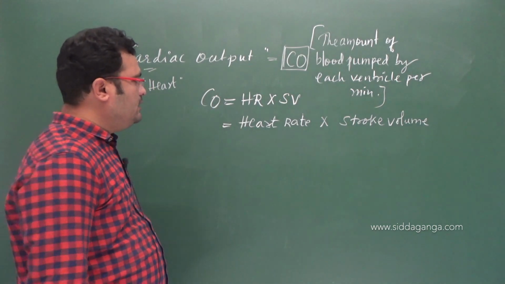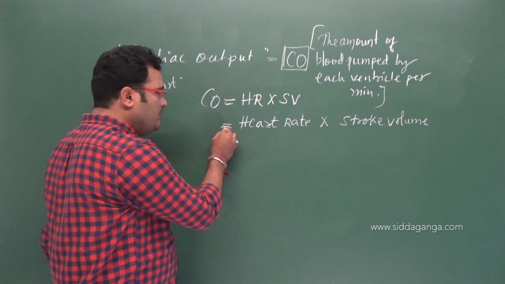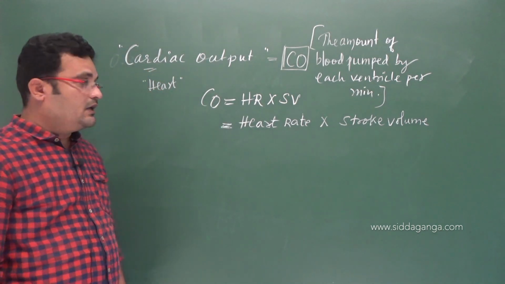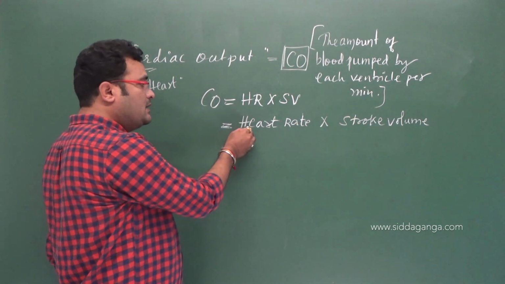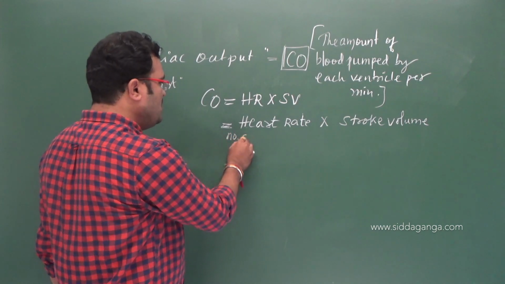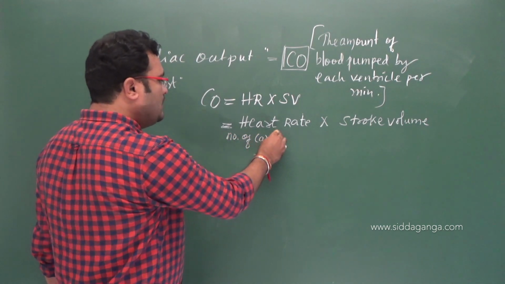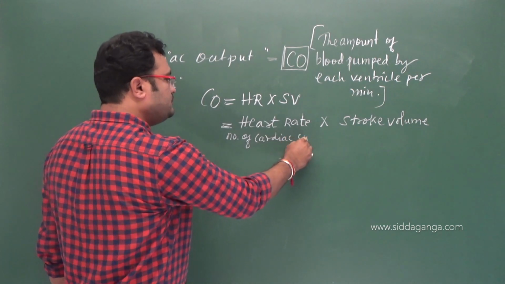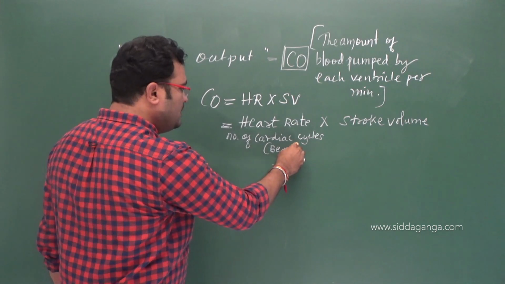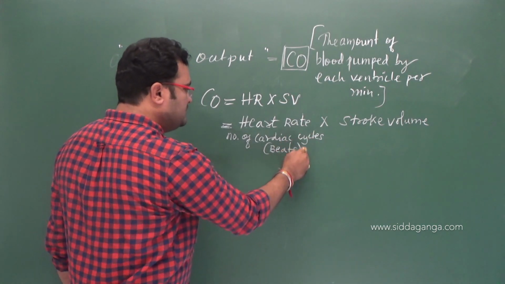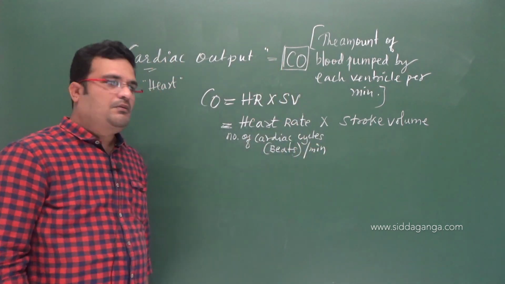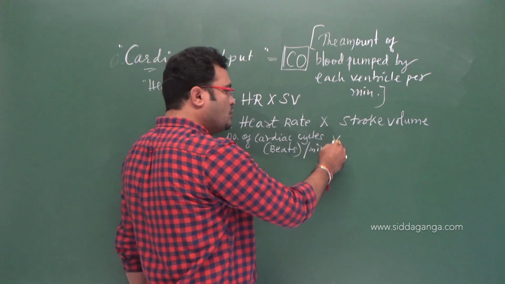So heart rate means what? Even for this, please consider the number of cardiac cycles. Heart rate is nothing but the number of cardiac cycles per minute, or you can consider the number of heartbeats per minute, into stroke volume.